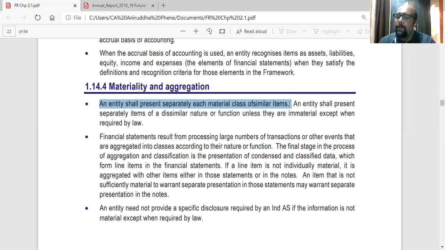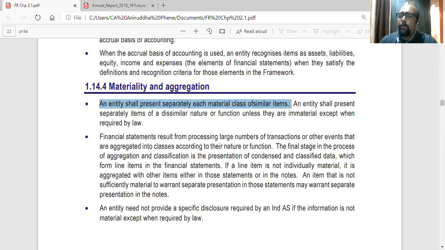You have to disclose it separately of a class, and if the items are not similar, so they are not of the same nature, then show it separately. Don't add it to the class of different items. So what they are saying is that when you are recording items in the financial statements like expenses or incomes, you need to understand how the grouping has to be done.